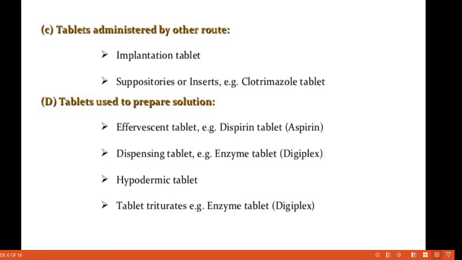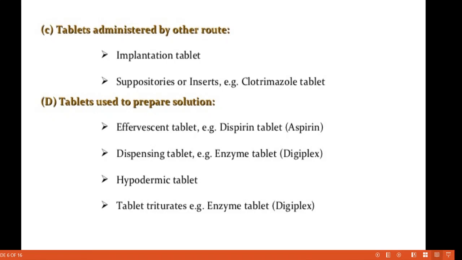Then administered by other route: implantation tablet and suppositories or inserts tablet. Then tablets used to prepare a solution: in that effervescent tablet, dispensing tablet, hypodermic tablet and tablet triturates. These are the subtypes.